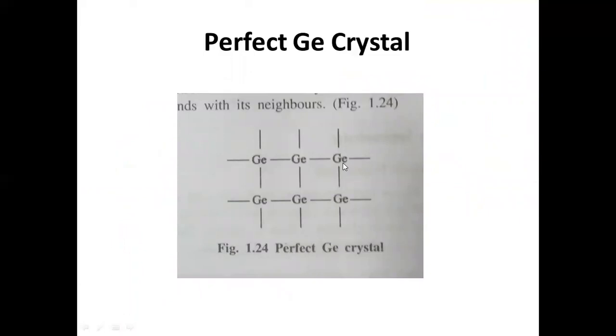Now this is a germanium crystal. We are studying the same doping that we had seen in a slide talking about silicon crystal. Now we are looking at germanium crystal. Germanium crystal is also a group 4 crystal. So this is how it is, germanium crystal.